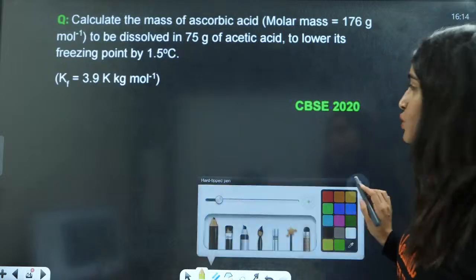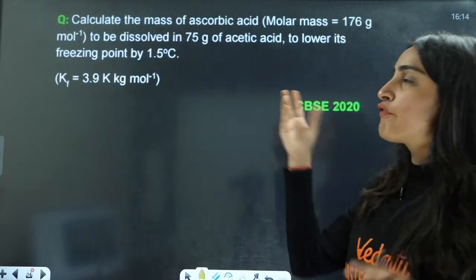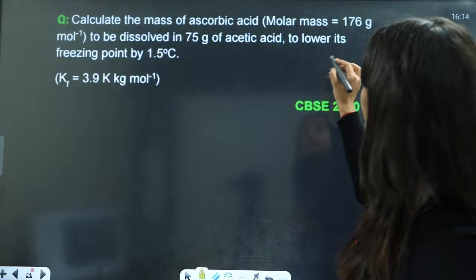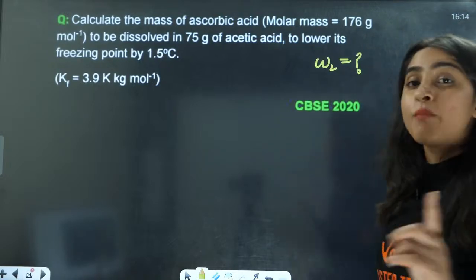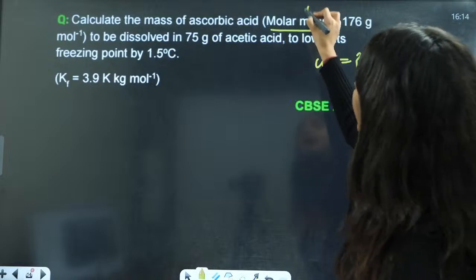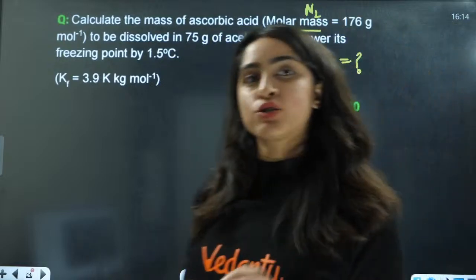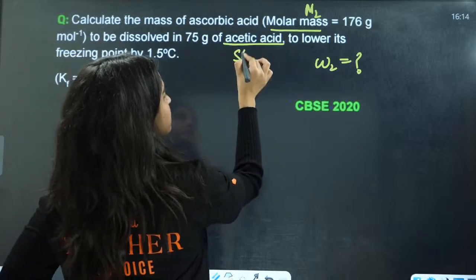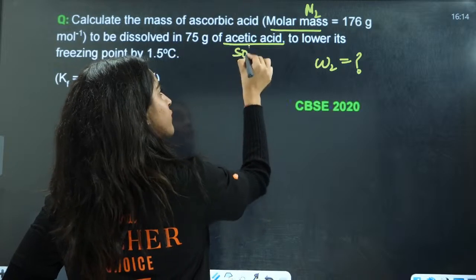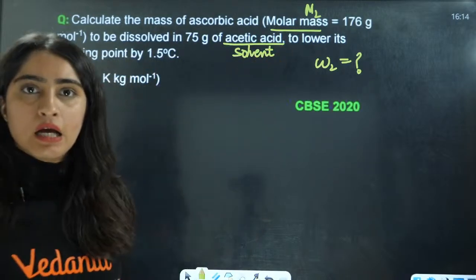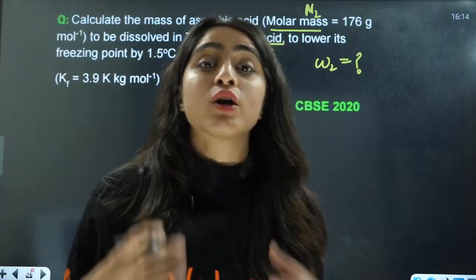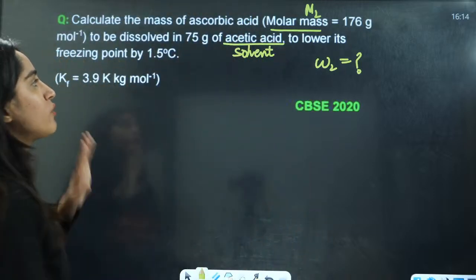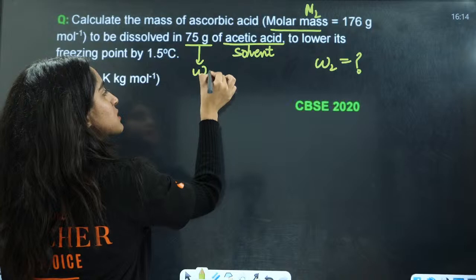Now let us calculate the next question, that is calculate the mass of ascorbic acid. They are asking you W2, that is the mass of solute here. They have given you M2, the molar mass of the solute, to be dissolved in acetic acid. This is your solvent, where the thing that is being dissolved is called solute, and the thing in which the solute is dissolved is called solvent. So this is the mass of solvent, means this is W1.